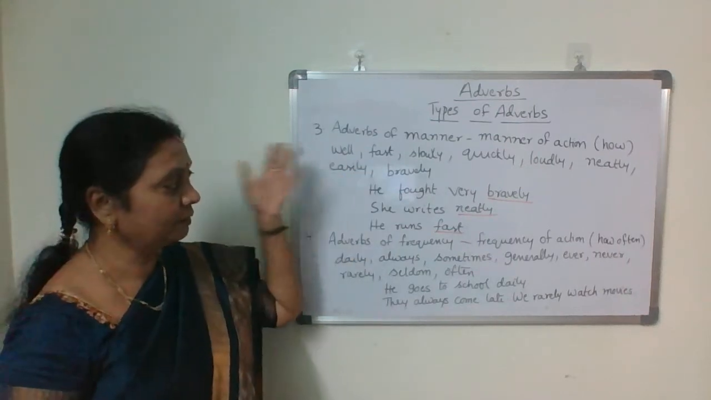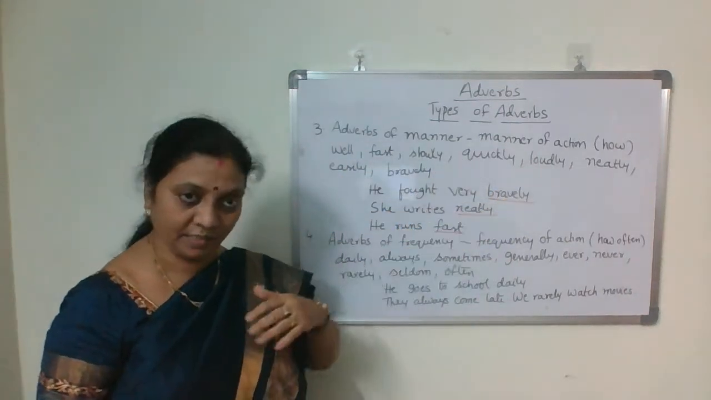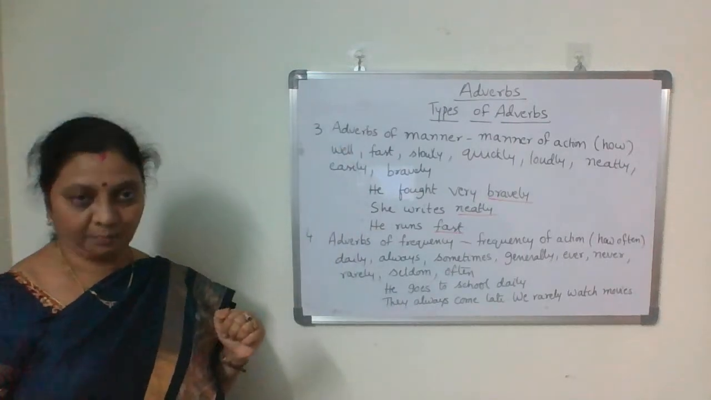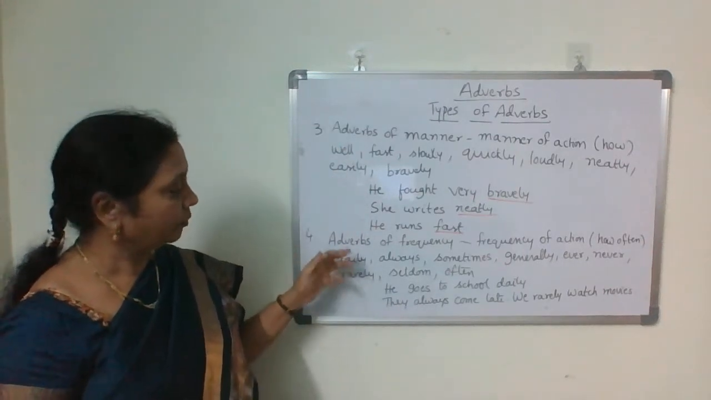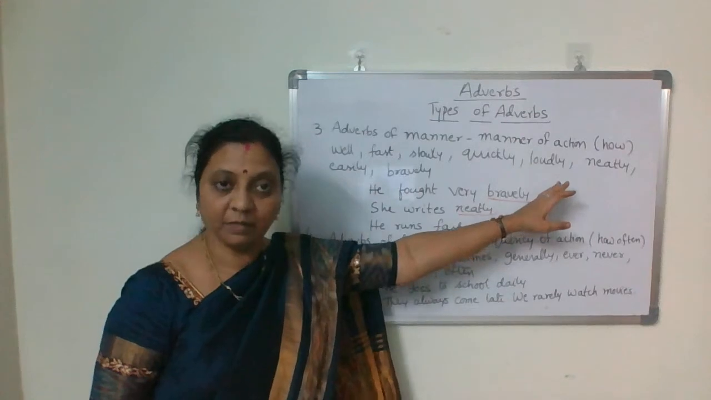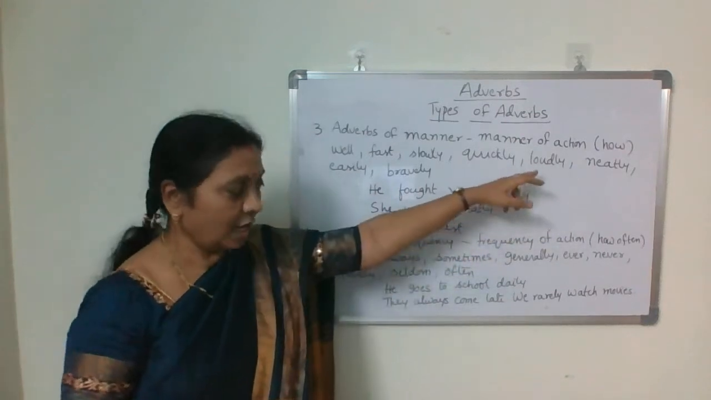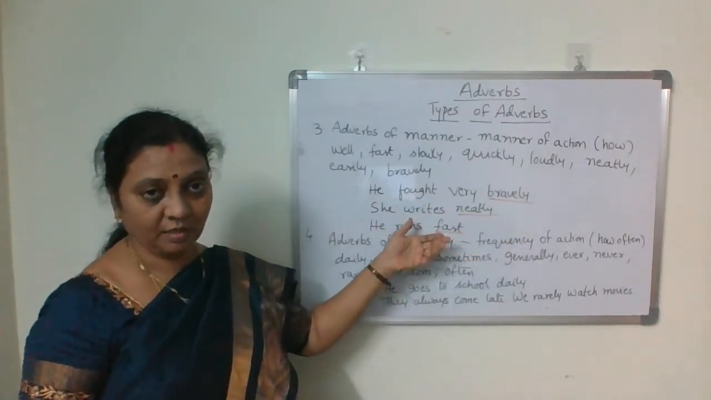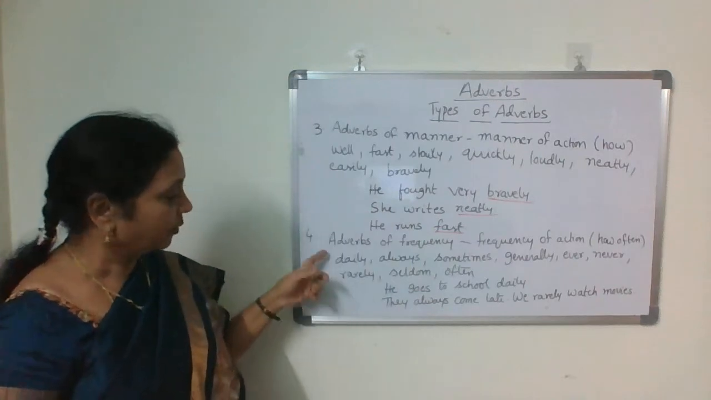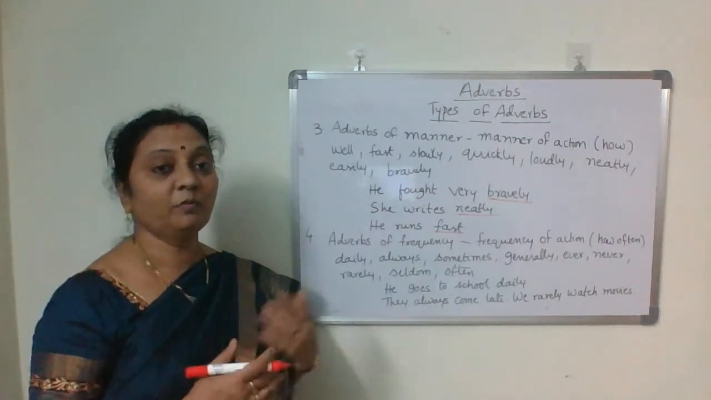We have a very big list of words in this type, adverbs of manner. Whenever we use the how question, we get the answers for these words. Then the next one is adverbs of frequency.